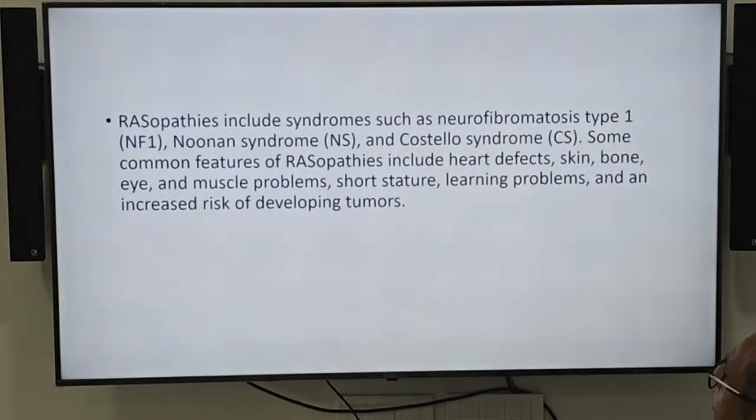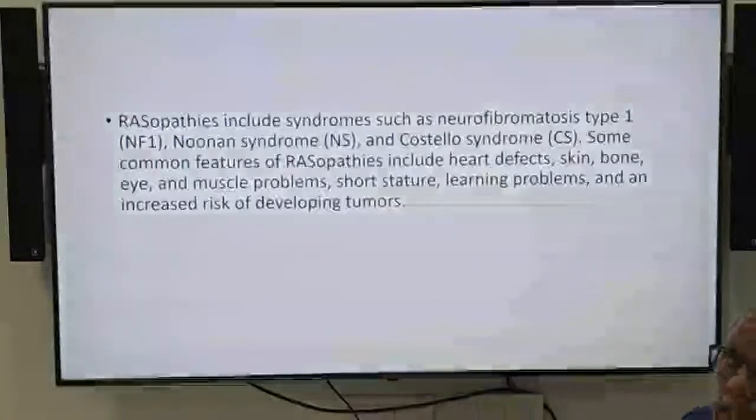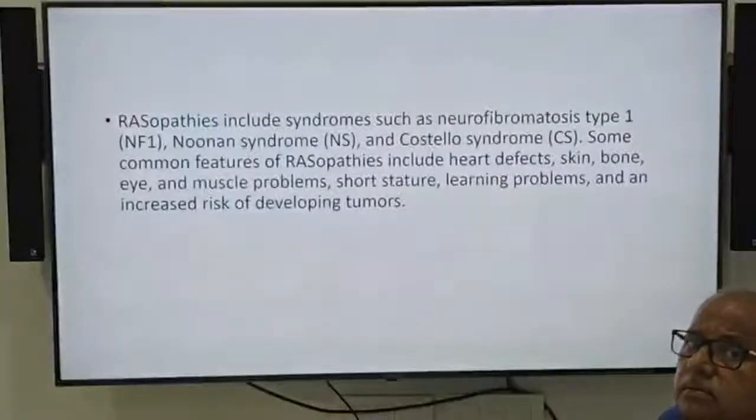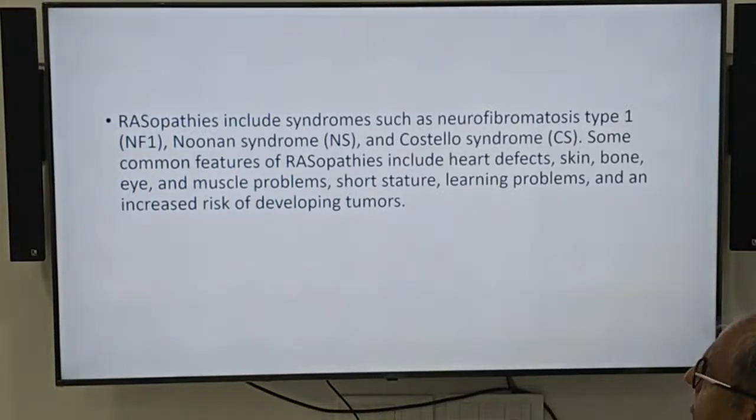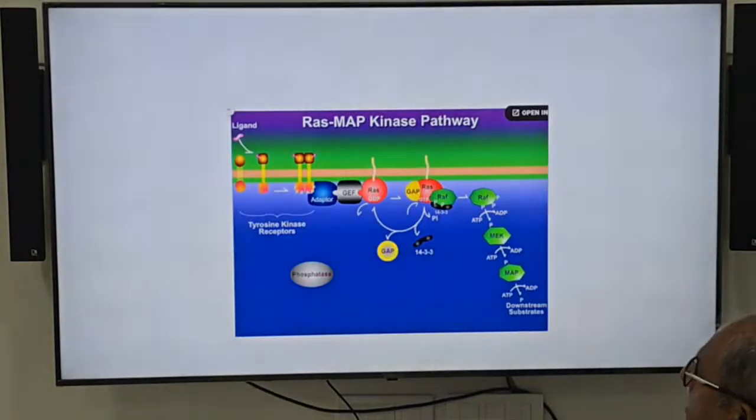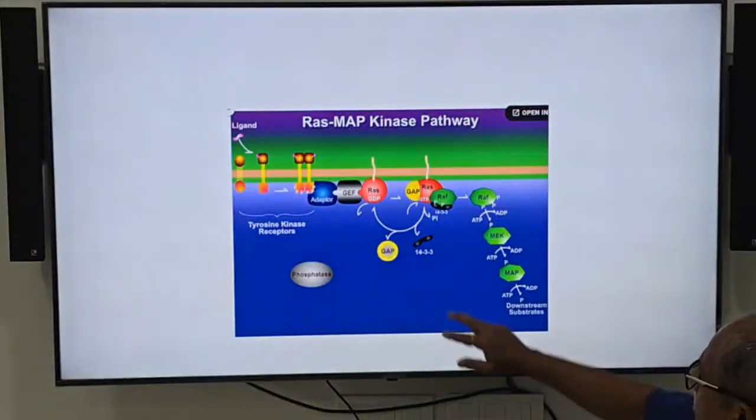RASopathies include syndromes such as neurofibromatosis type 1, and there are multiple RASopathies which, when we do a prenatal ultrasound, we should think about. All high or raised NTs are not aneuploidy. Whenever there is no aneuploidy, by doing QF-PCR and all, think about Noonan. And this is the basic pathway of the